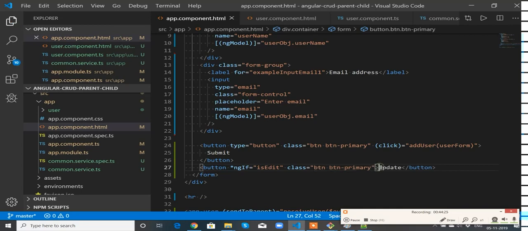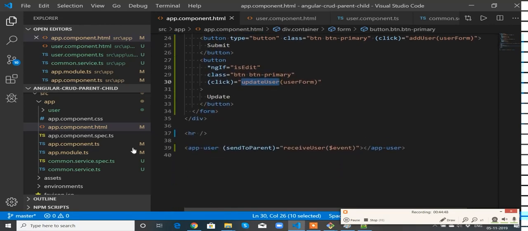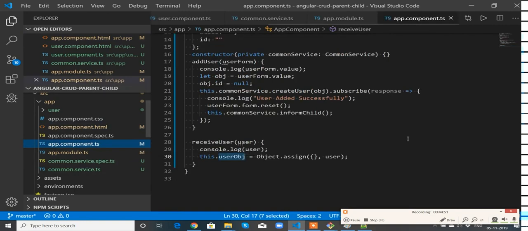When you click this update, you need to add updateUser, so that it can also send this form. This updateUser function is not available as of now. Go to app.component.ts, create the updateUser. So I'm going to receive this user form here like this.